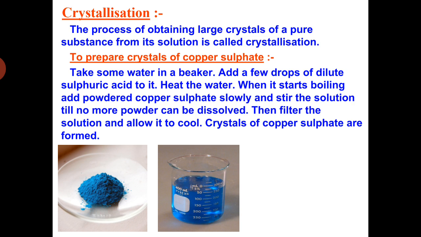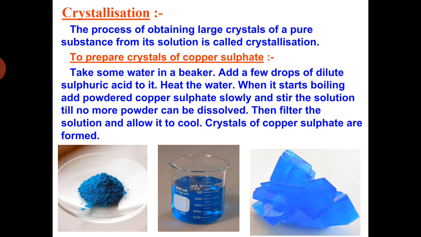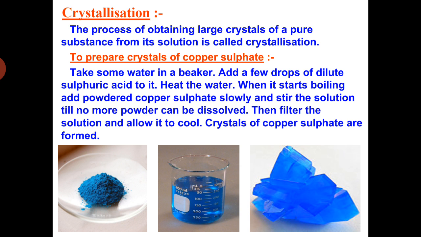In that solution you have to add powdered copper sulfate, and go on adding, then keep the solution aside. After the saturation level is achieved, after some time you will get the crystals as shown in the third figure. This was the last topic of this chapter, physical and chemical changes.